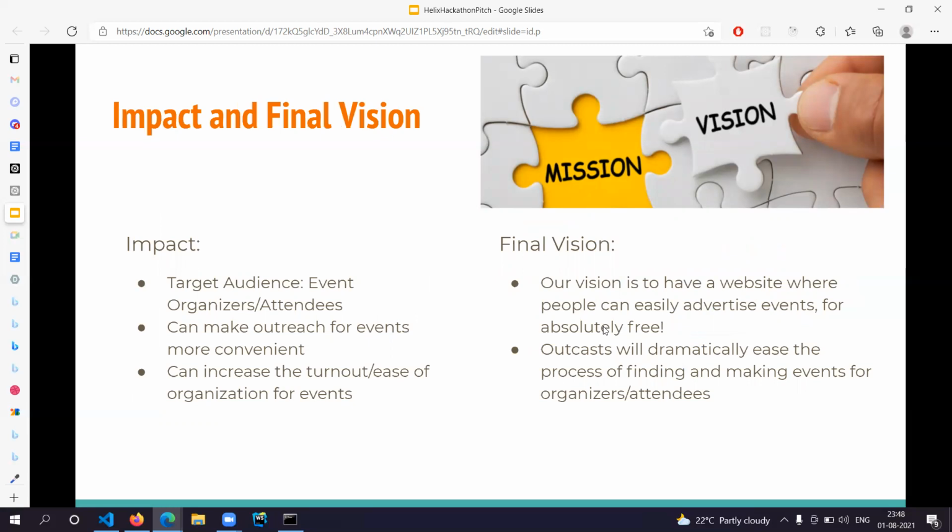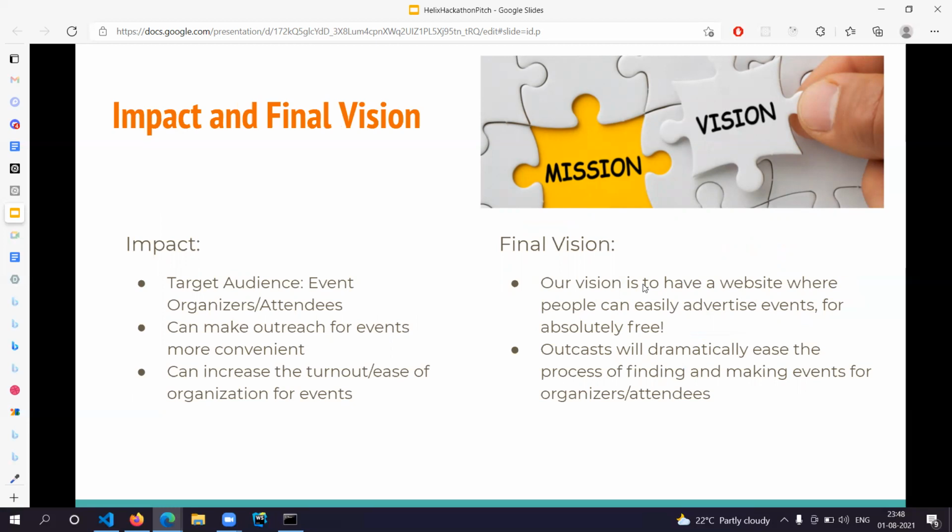Despite the future we have in store for our project, we're still able to make a considerable impact with our current website. Due to its interactive, user-friendly design, both attendees and organizers are able to easily create and find events within their local community through user-led interaction on our website.